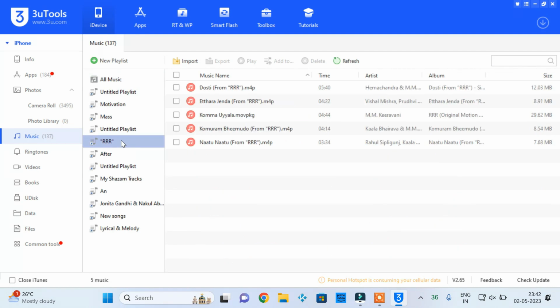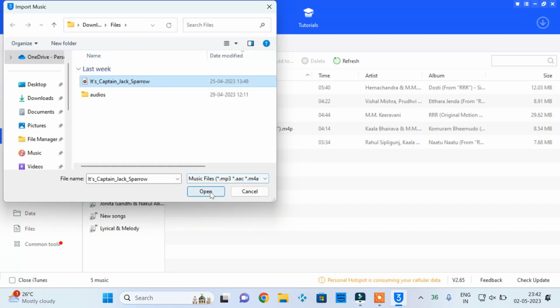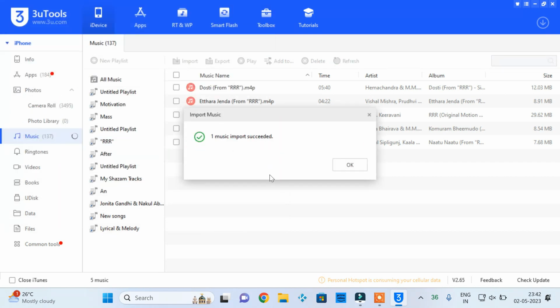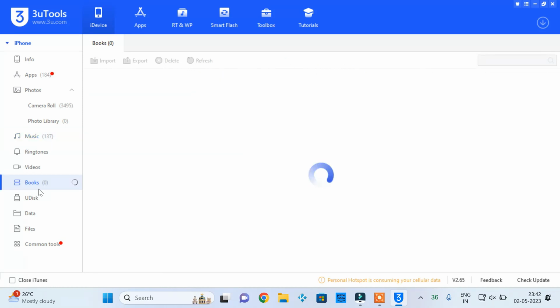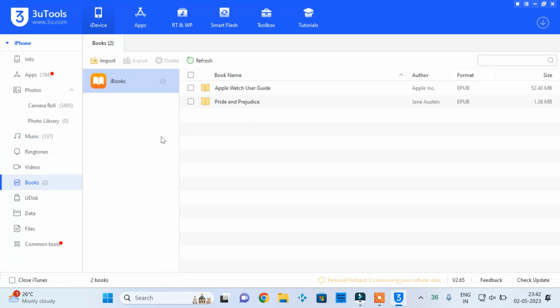Go to Music and you can see songs from Apple Music. Press Import, select the songs and click Open. Now open Books and you can import PDF and EPUB into your iDevice.